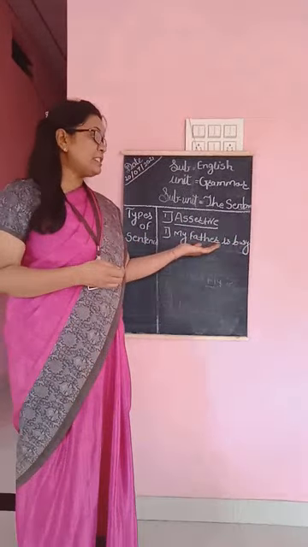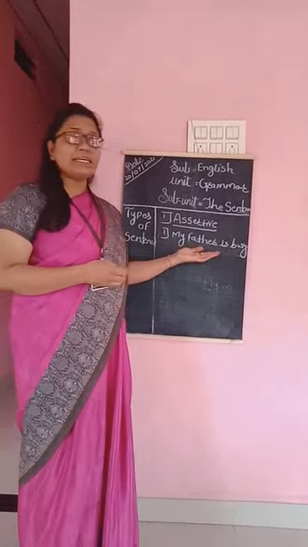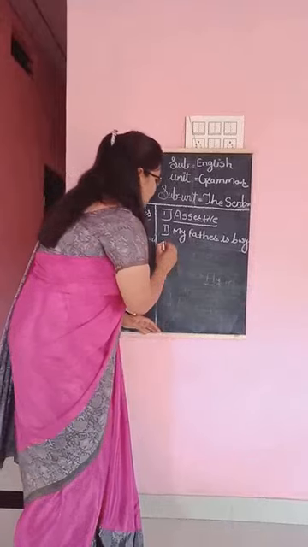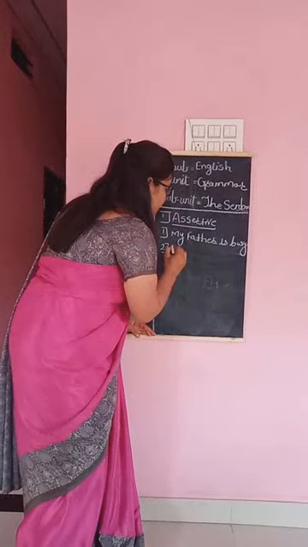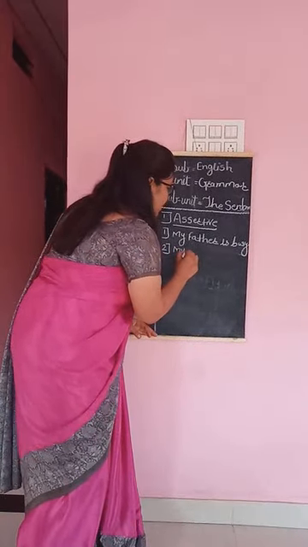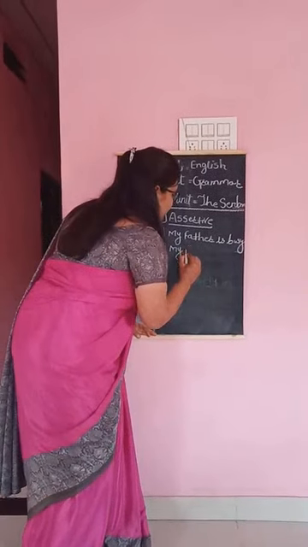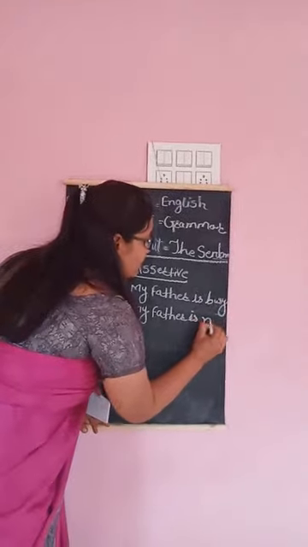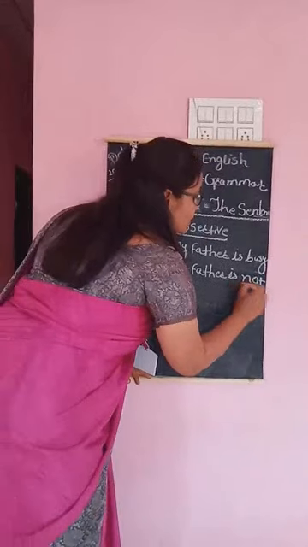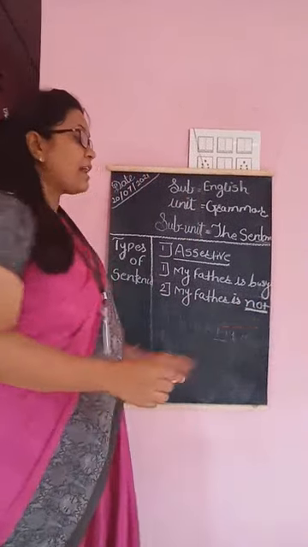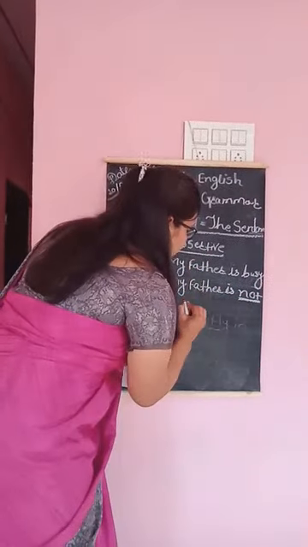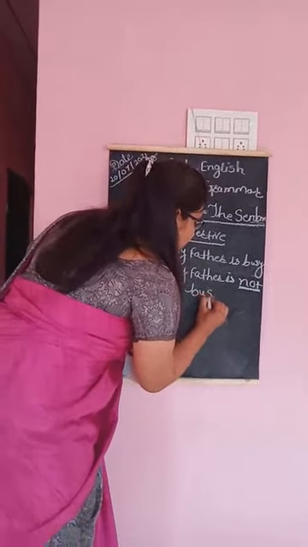And if we have to make it negative, after using negative words like not, we can say my father is not busy.